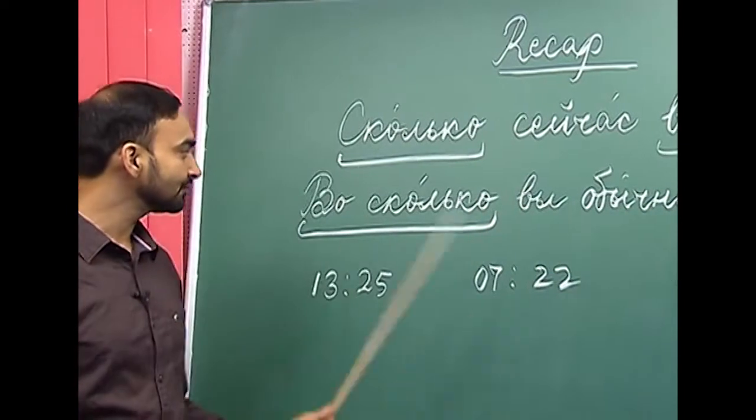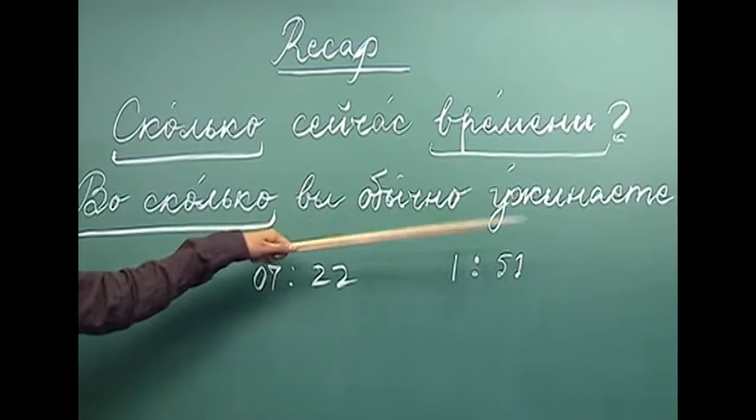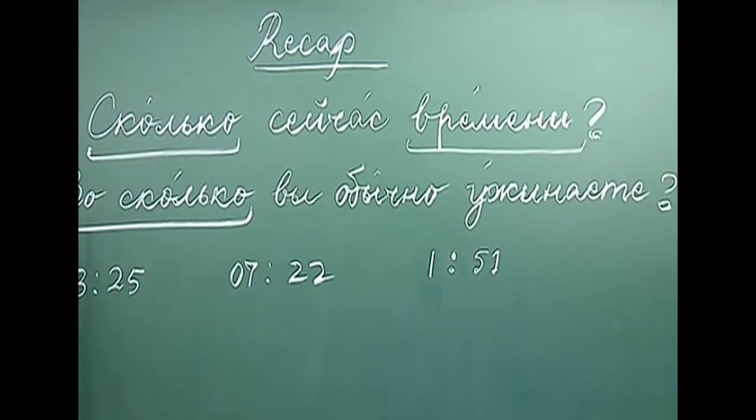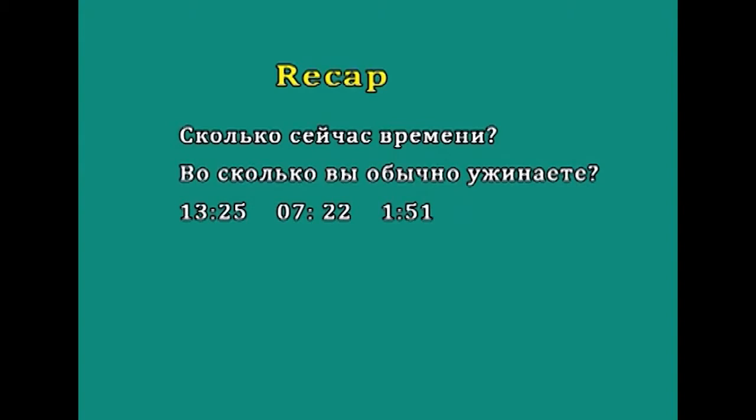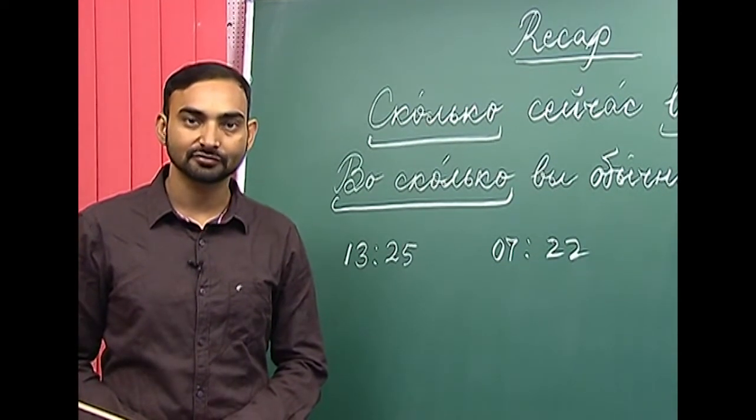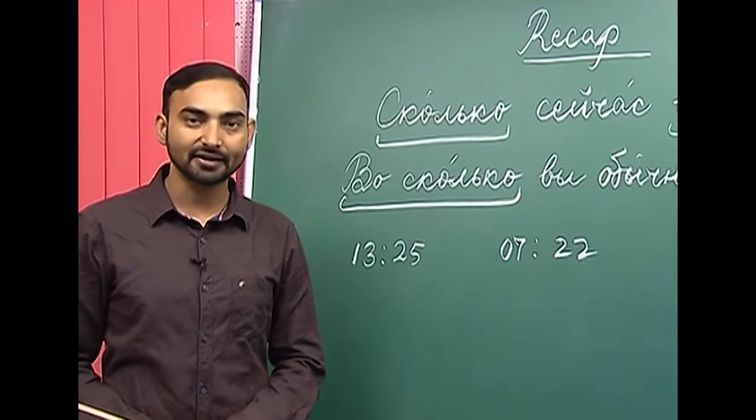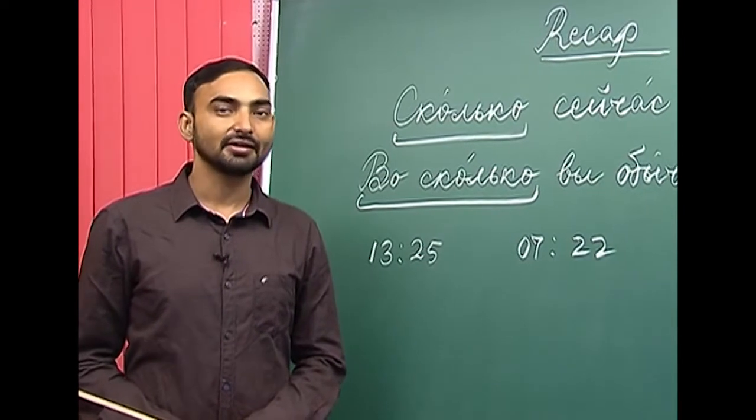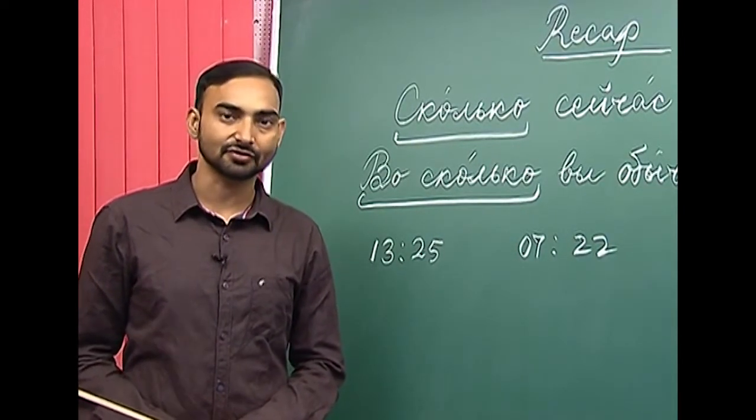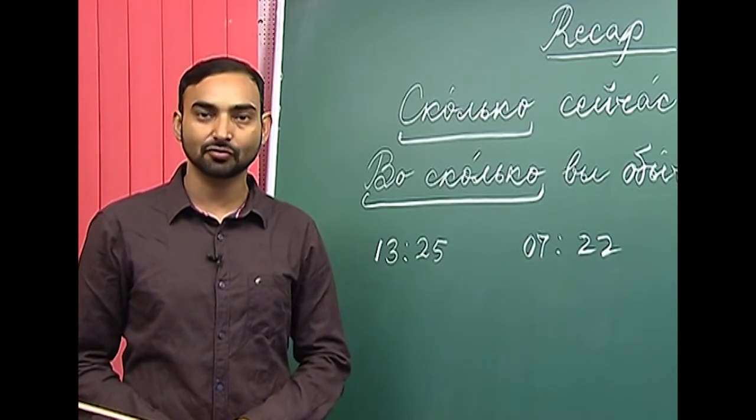If you want to answer the question во сколько вы обычно ужинаете, we will use the preposition в and then time. So, for example, if you want to say I have my dinner at 9 o'clock, how will you say that? Я обычно ужинаю в 9 часов. В and 9 часов. If you want to say that I have my dinner at 10 o'clock, how will you say? Я обычно ужинаю в 10 часов. So, this is how we answer these questions. Let us move on to the topics that we are going to learn today.